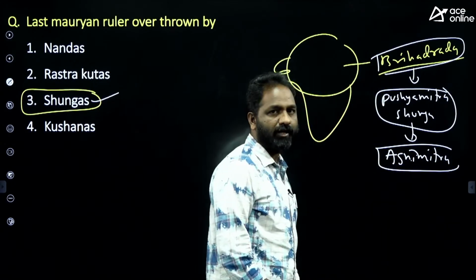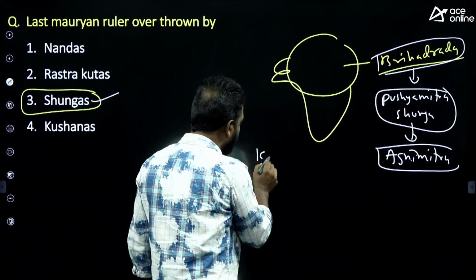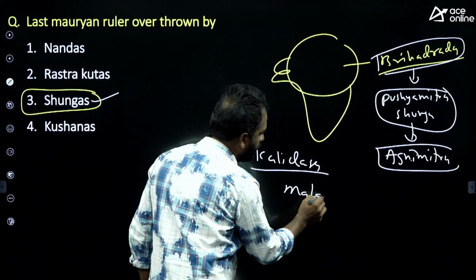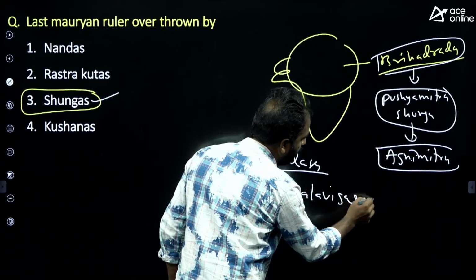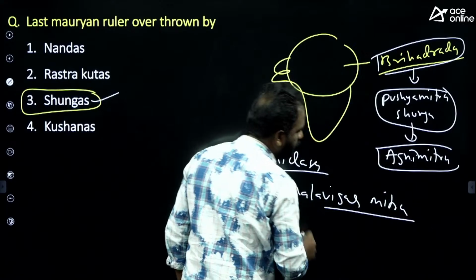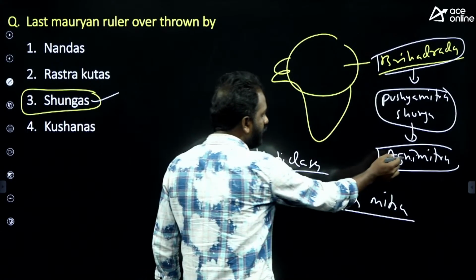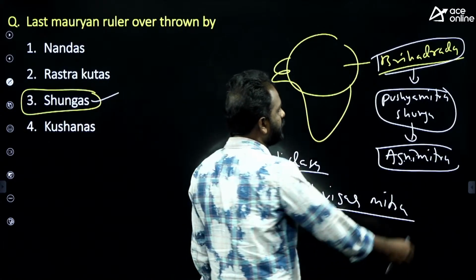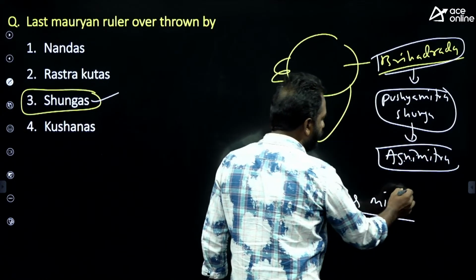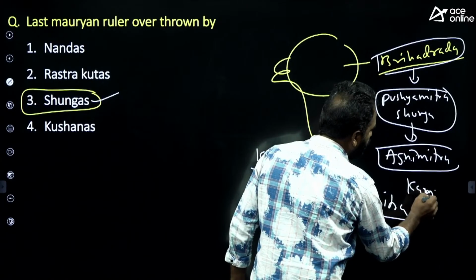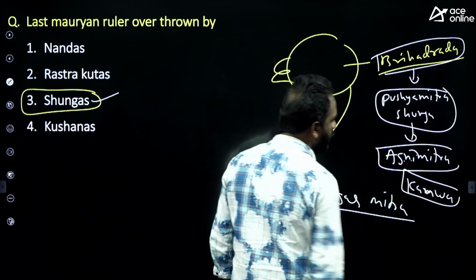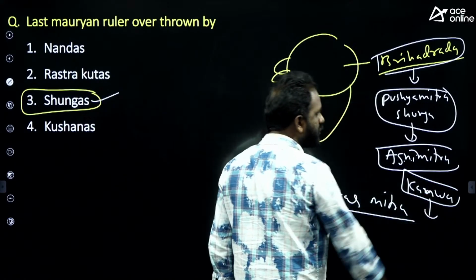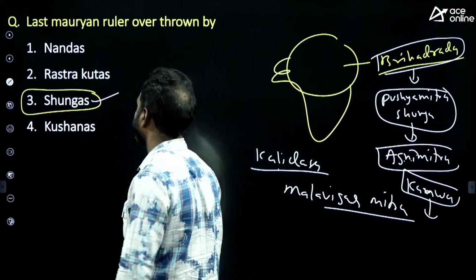Based on Agnimitra's love story, Kalidasa wrote a book called Malavikagnimitram, about Agnimitra and Malavika. After Pushyamitra Shunga and Agnimitra, the next dynasty is the small Kanva dynasty, with Vasudeva Kanva. This Kanva dynasty was ended by the Shatavahanas. Like that you have to remember.